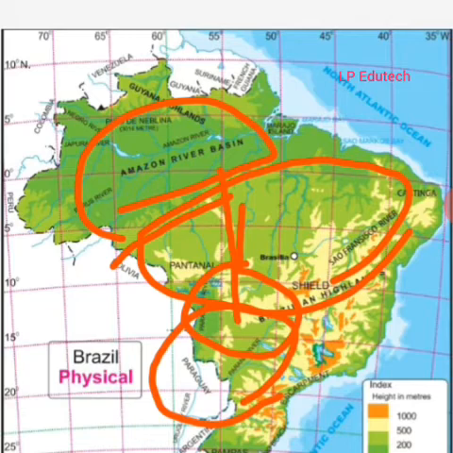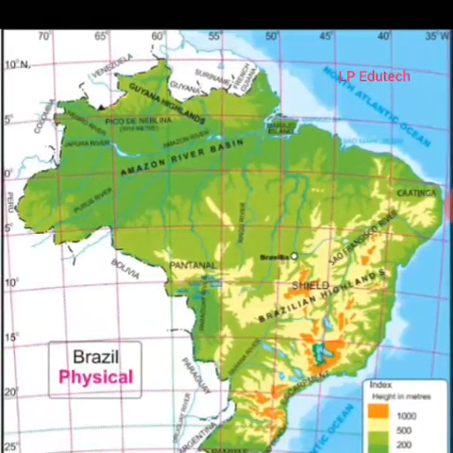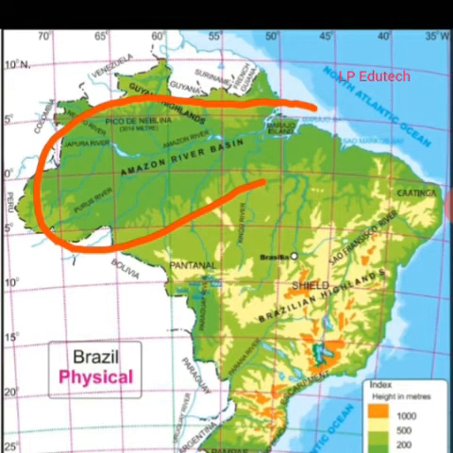They generally slope eastwards. The Amazon basin is quite wide in the west. Now look here, the Amazon basin is quite wide in the west, because at the back side it is the widest, and on the other hand to the east it gets narrower, and it narrows eastwards. Its width is minimum, 240 kilometers, where the Guiana Highlands and Brazilian Highlands come closer. As the river approaches the Atlantic Ocean, the width of the plain increases.